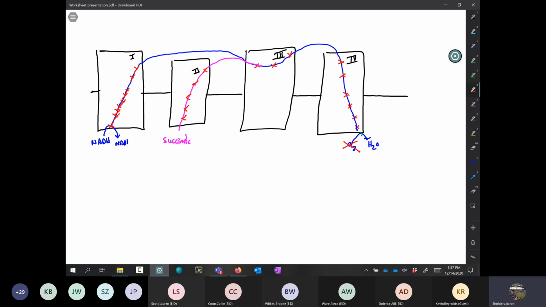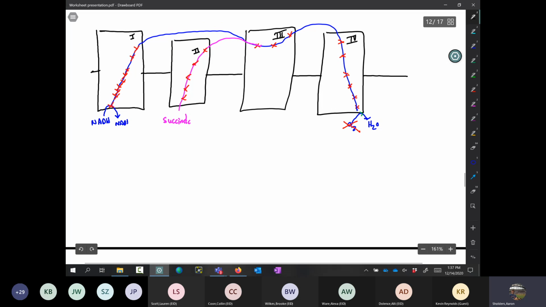Now the question goes on to say, how would this affect the citric acid cycle and the PDH complex? Well, let's come here and look at that. We've got the citric acid cycle. Let me just go ahead and draw this. We've got pyruvate converted to acetyl-CoA.